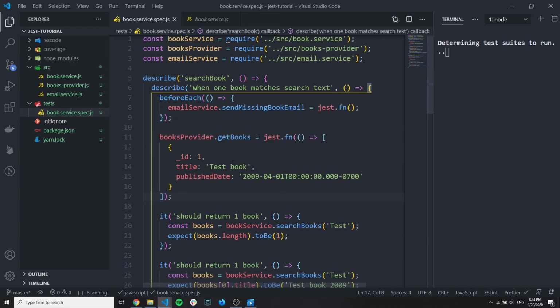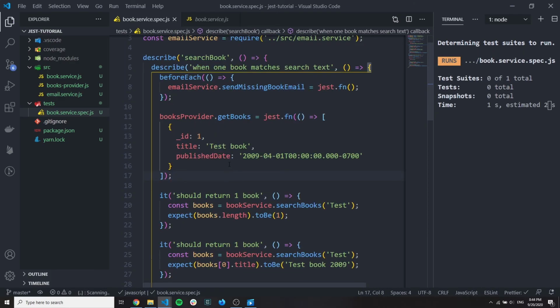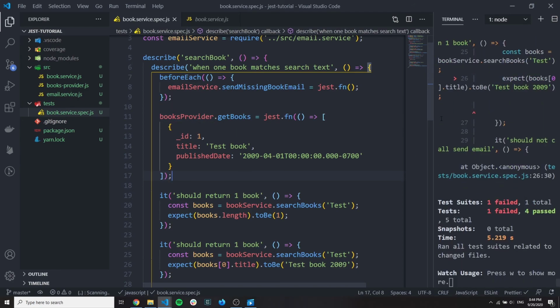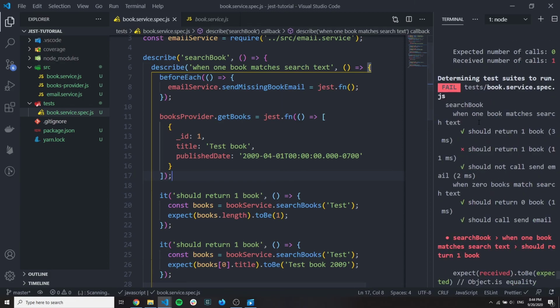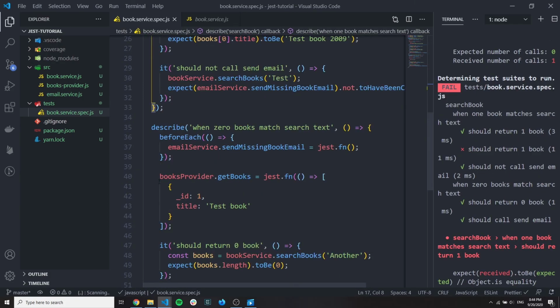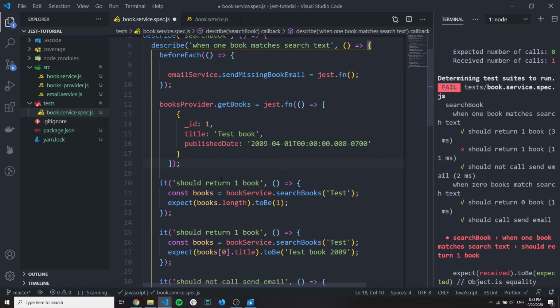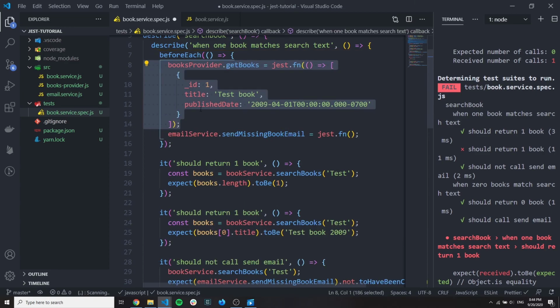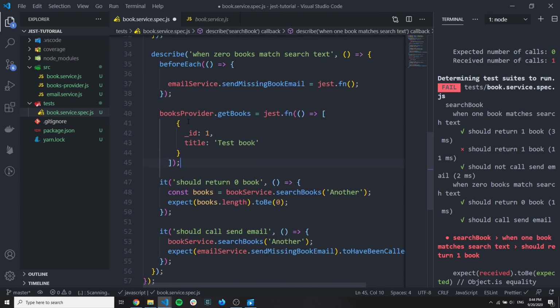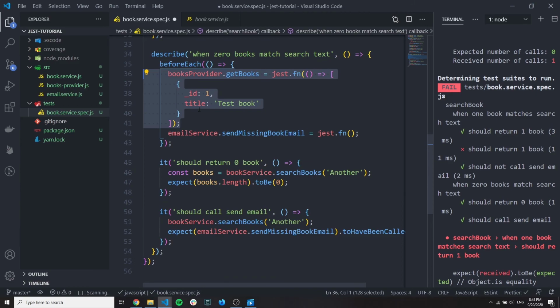And why is it like that? This is because of how Jest processes these describe blocks. Now the tests have failed, and I'll explain why. Because the last mock was used, not every mock for every describe block, because this describe block scope actually doesn't work like you expect it to work. So it's a nice thing to set your dependencies in the before each, so you are super sure they're executed before every test.